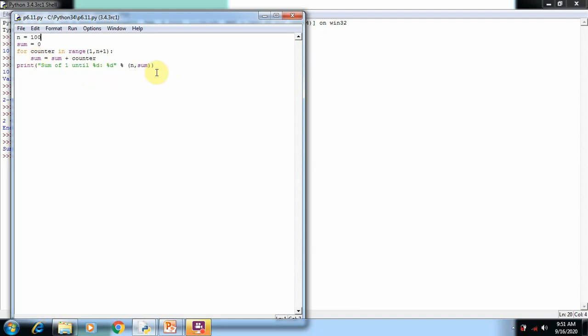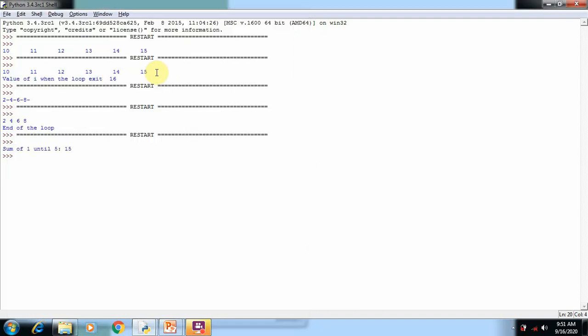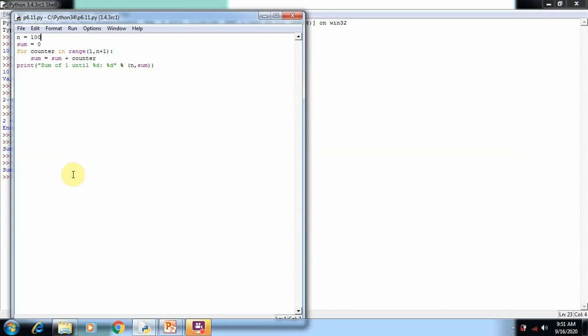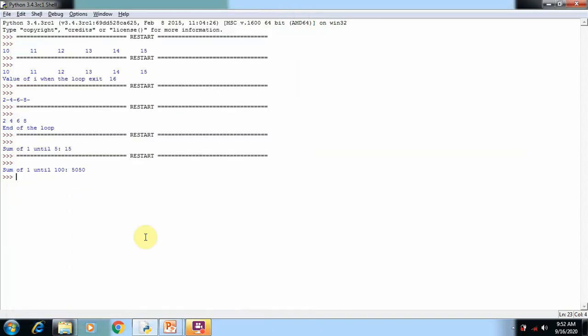Finally we get the answer. And so here you can see the sum of 1 until 100 is 5050. So this is the simple program to add the numbers between two numbers. So this is the simple program for understanding the for loop. Now the next program which we are going to understand